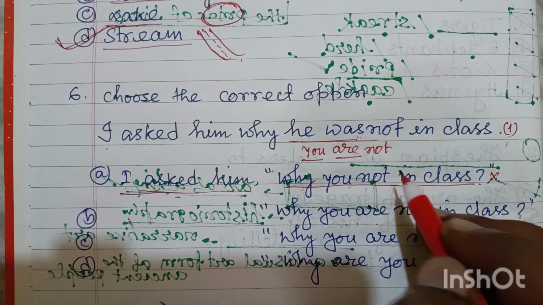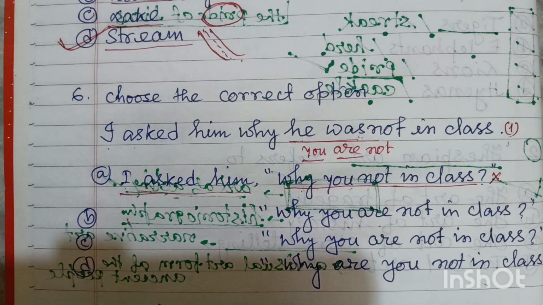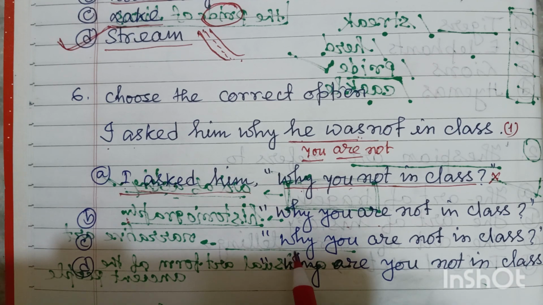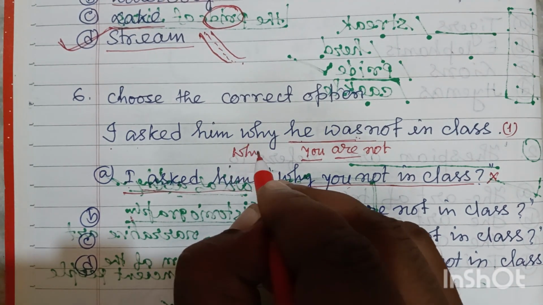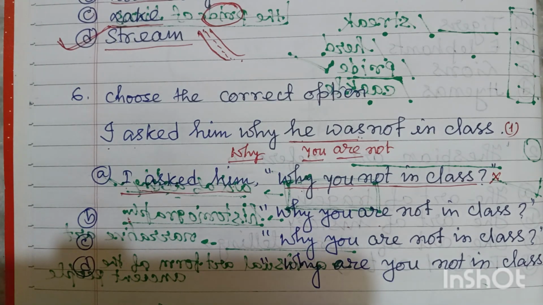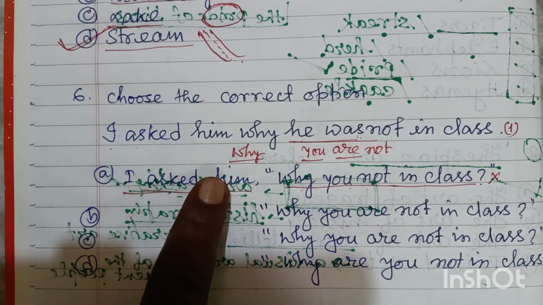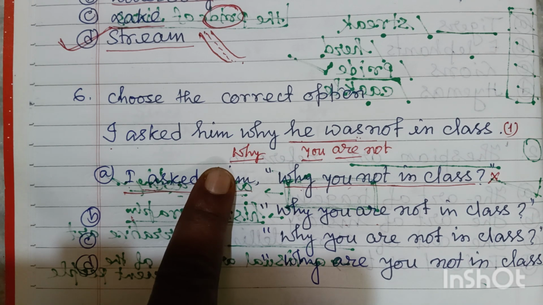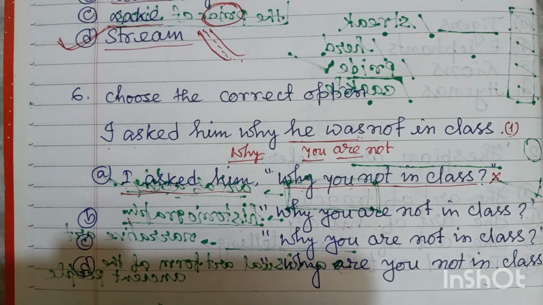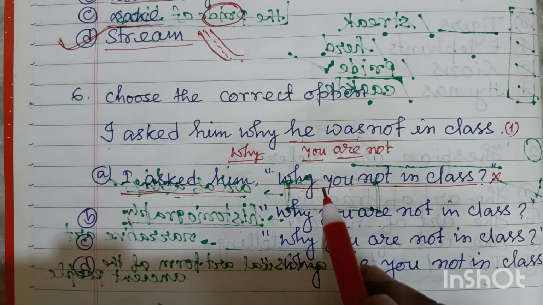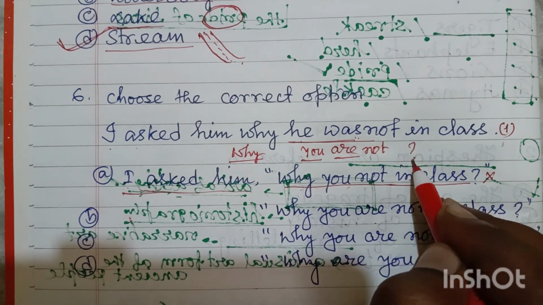In class, that will be same, and the question will start from this part, because why is an introductory adverb and why is common for all, so obviously there will be why. And friends, in the interrogative part obviously there will be a question.